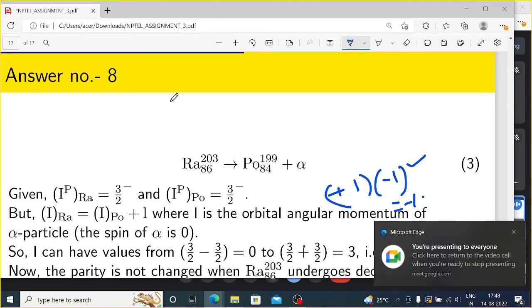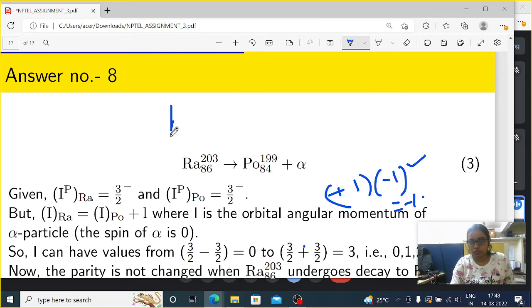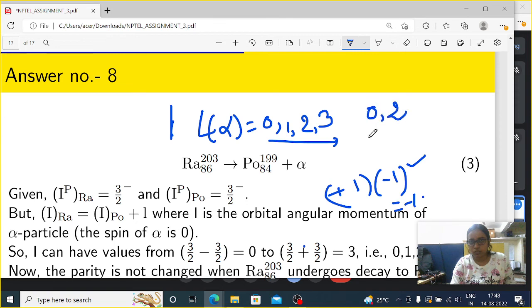As we talked about before, L of alpha is 0, 1, 2, 3. All 4 were possible by the orbital angular momentum calculation, but the parity calculation gives us allowed values of L alpha as only 0 or 2, so (-1) to the power 0 is positive, which is the same as (-1) to the power 2.